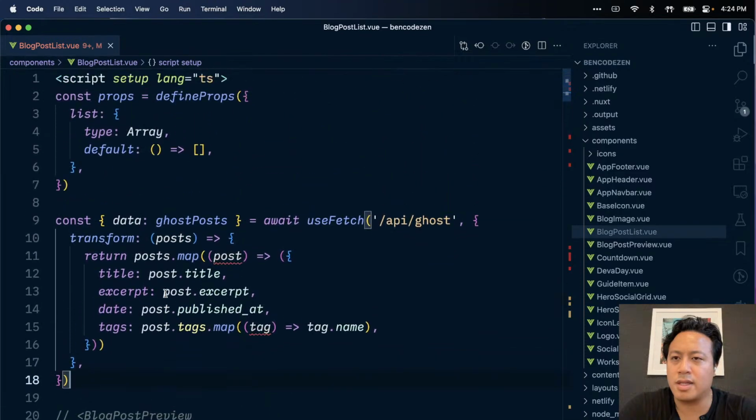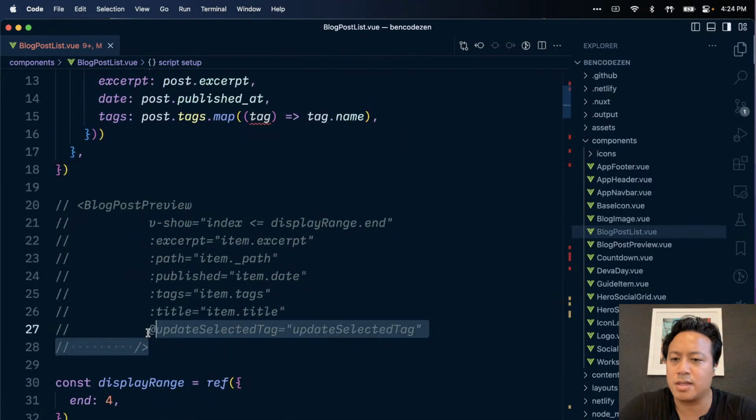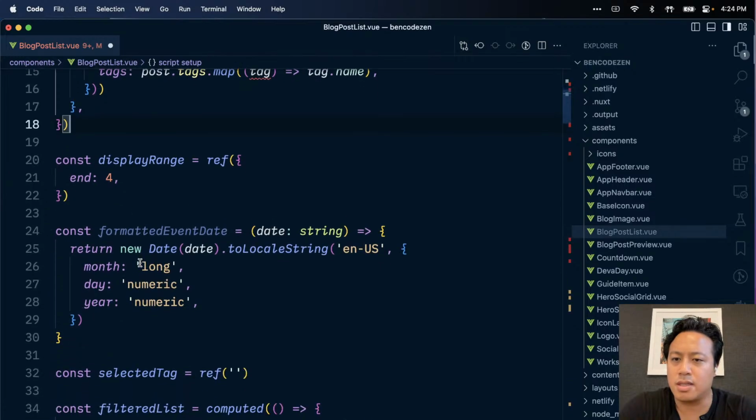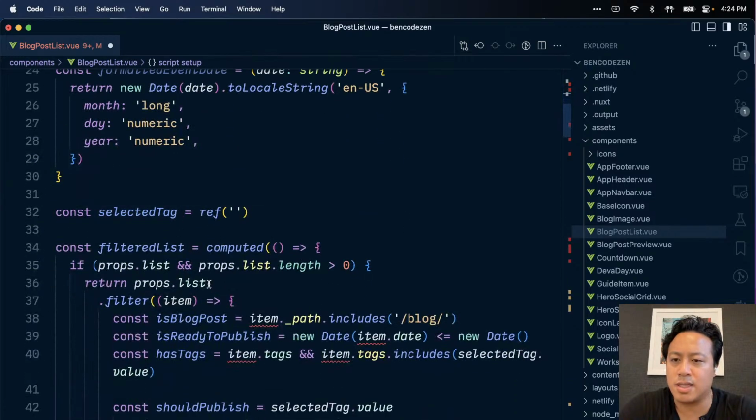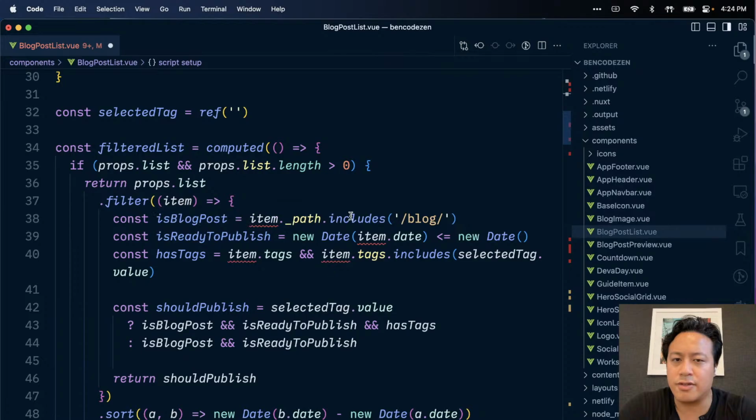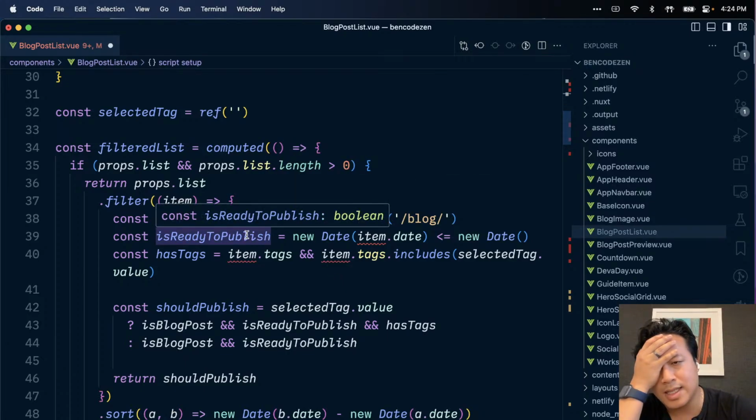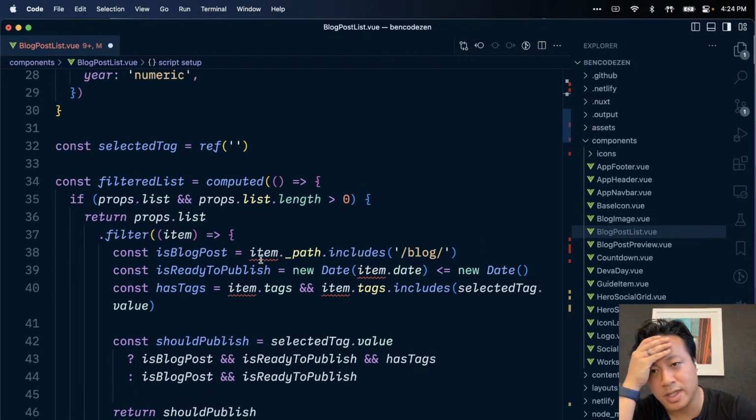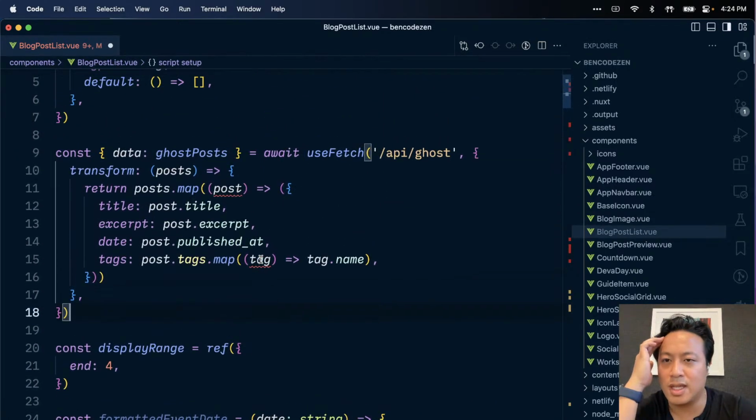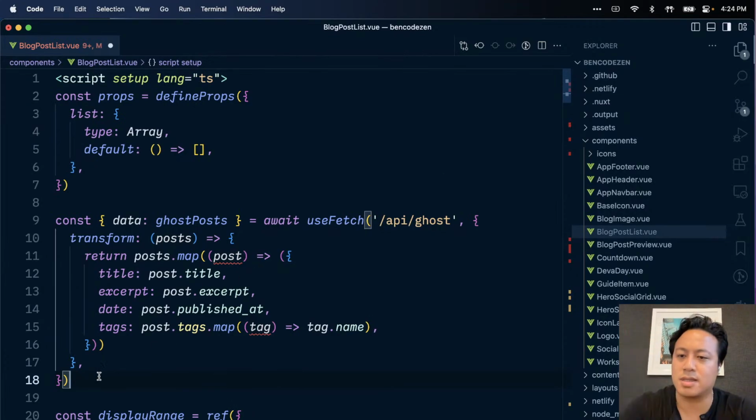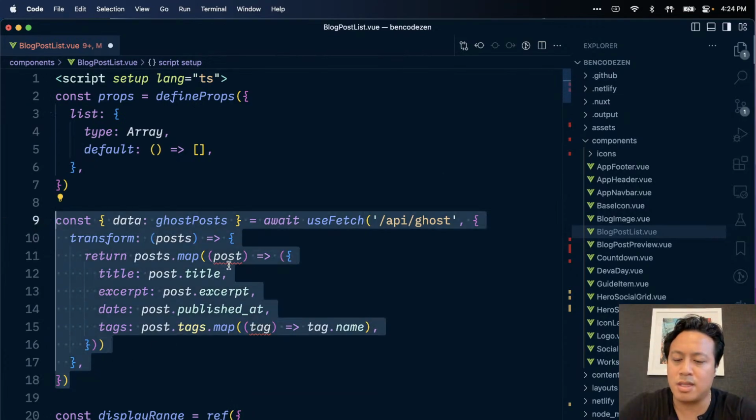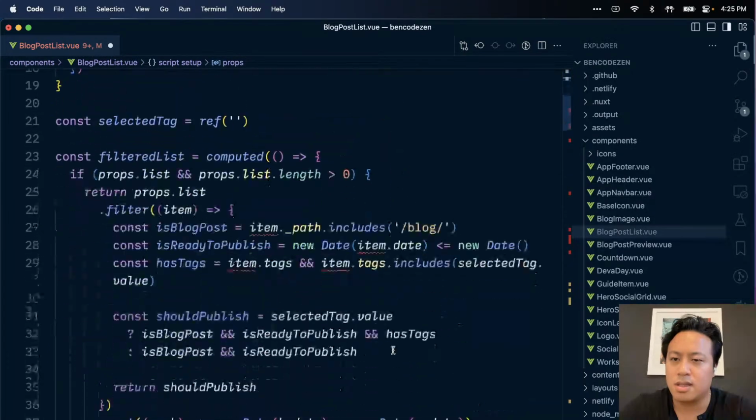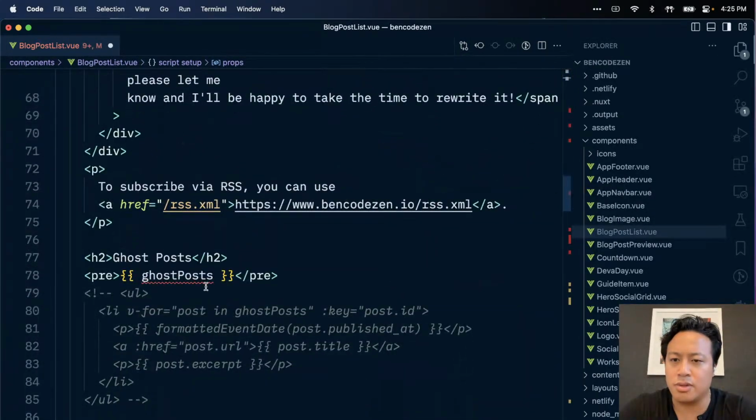Now, the only thing though is we want to merge these two things together because my filtered list consists of all this blog stuff and should publish. Okay, props.list. Oh, I forgot. I'm passing it a list of data and then I'm sorting the data. So, funnily enough, I think I actually did this in the wrong place. So, I would want to grab this whole block here and then delete this whole ghost post bit.